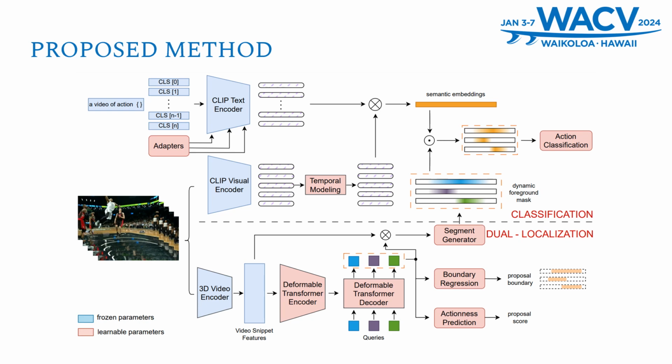The segment generator is proposed in the dual localization module to dynamically mask the appropriate semantic embeddings for each event. Finally, the selected proposal segments of semantic representation are aggregated and classified. We also use the adapter as a fine-tuning technique to increase the generalizability of the classification.